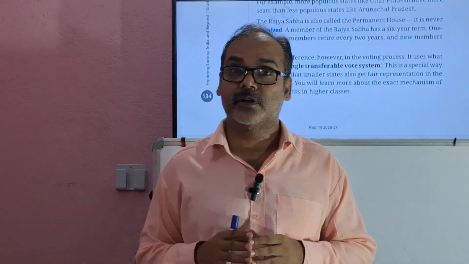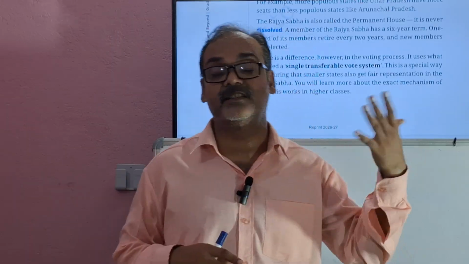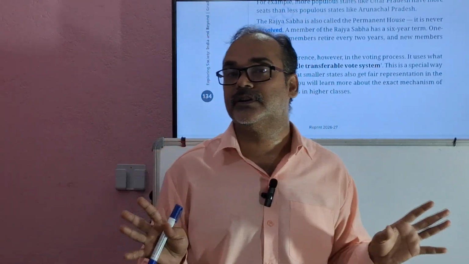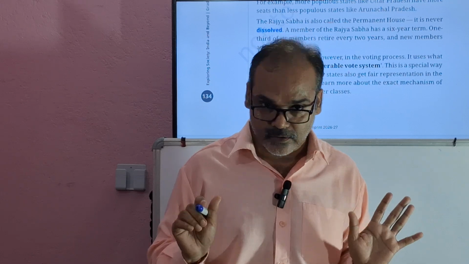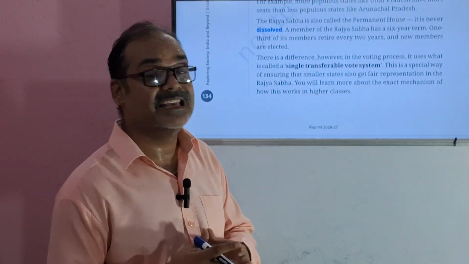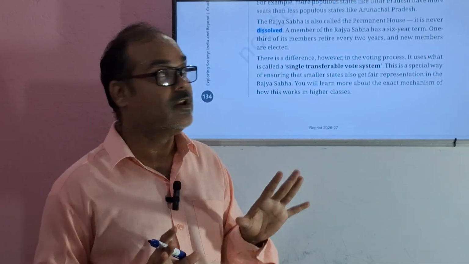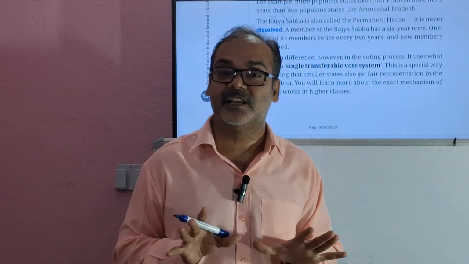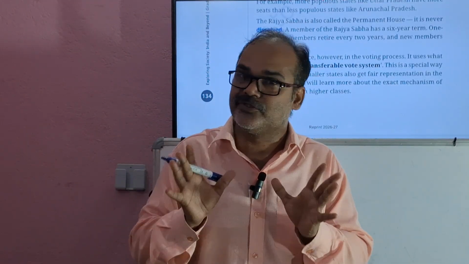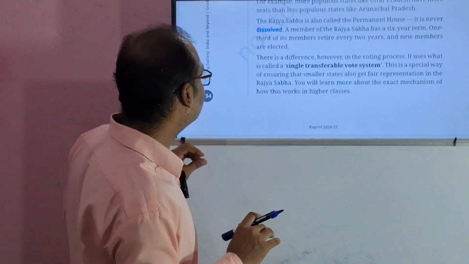Lok Sabha can be dissolved, Rajya Sabha cannot be dissolved, it's a permanent body. And when we talk about which state gets more seats in the Rajya Sabha, it totally depends upon the population of that state. Right? I think it is clear. Then we have the single transferable vote system, and this is the special way by which all the states get fair representation of their state in the Rajya Sabha. Right? Okay. We have discussed these things.